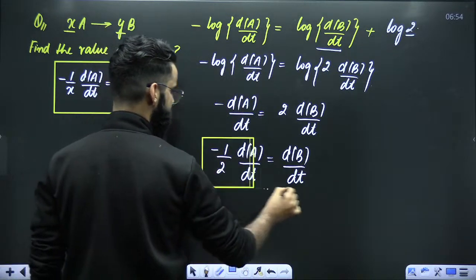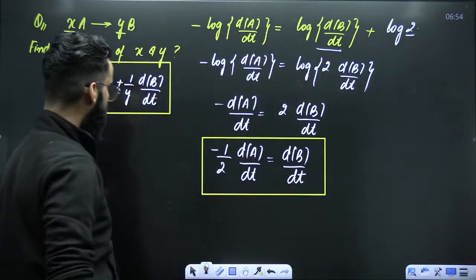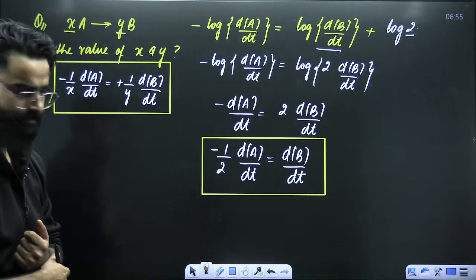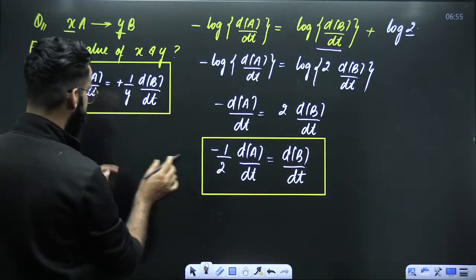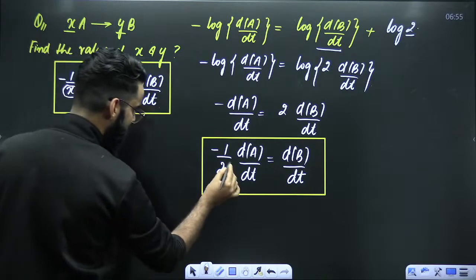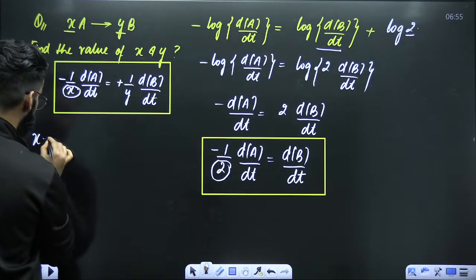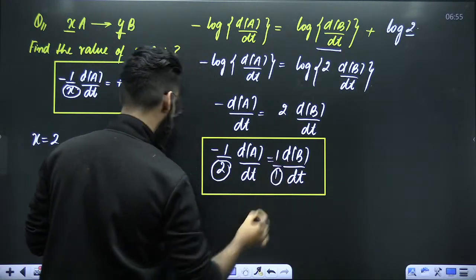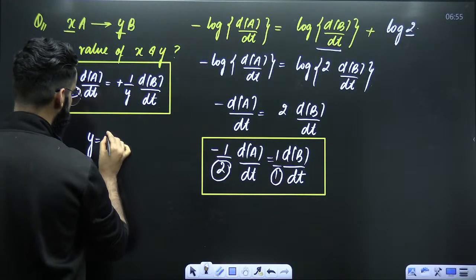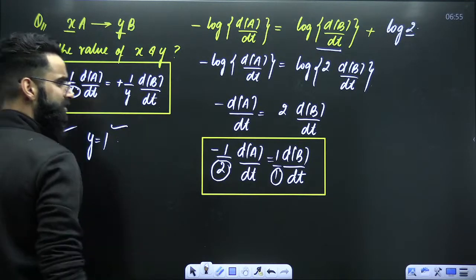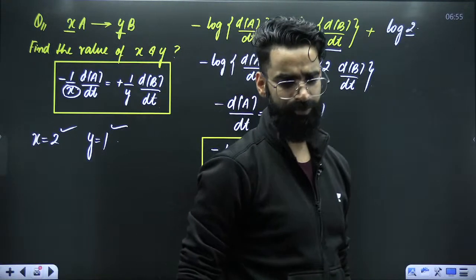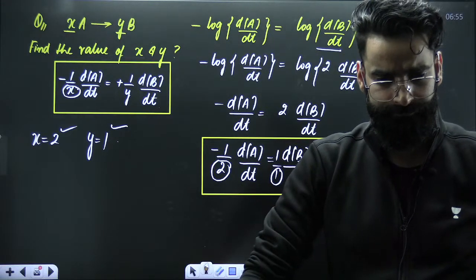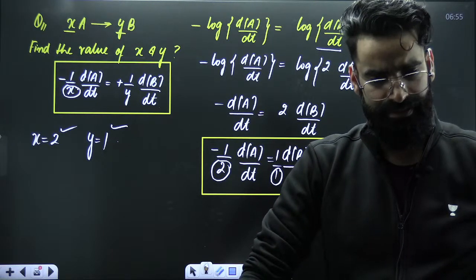Perfect. Look at this particular equation now. Just compare these two equations. My dear students, when you compare these two equations, you will be getting the value of x as 2 and the value of y as, this will be 1 by 1, right? The value of y you got to know as 1. And these were the things which you are supposed to calculate. I hope this is clear. Is it clear?